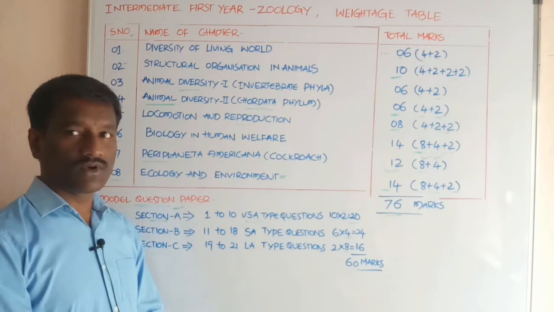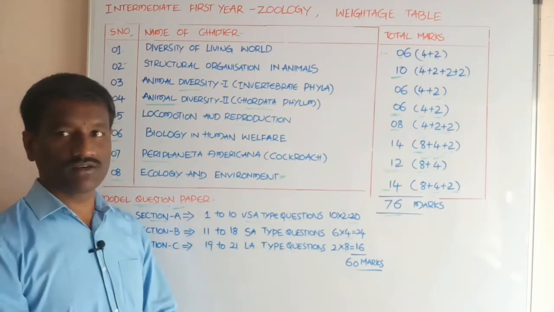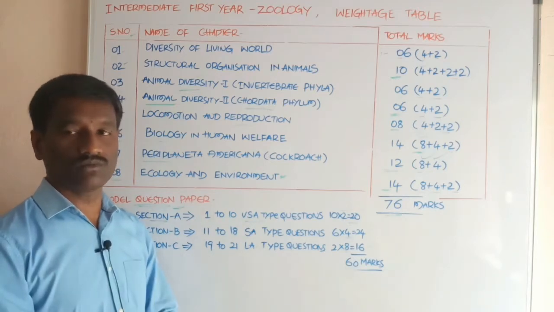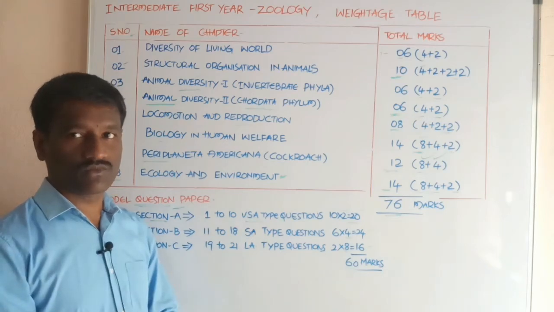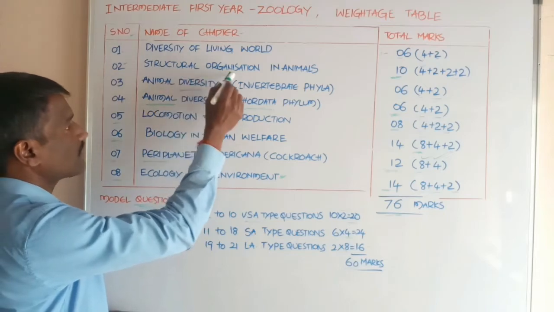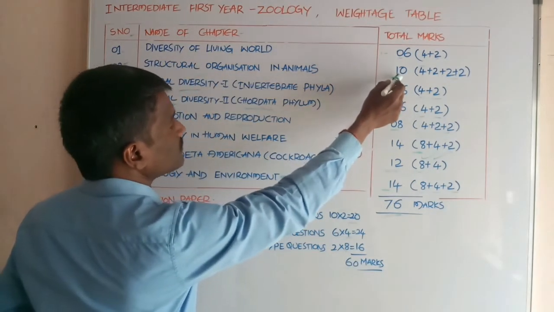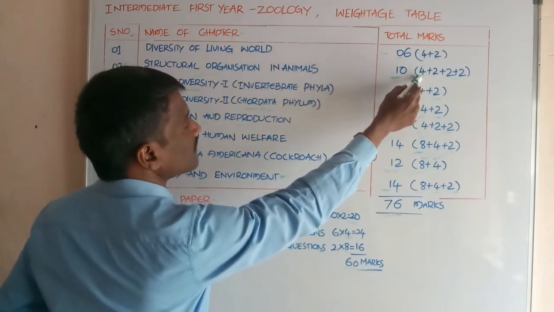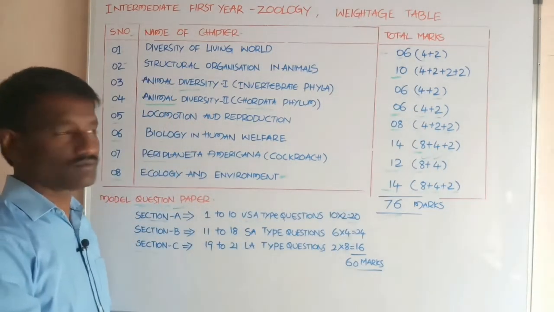And under animal tissues, 4 animal tissues are present. These are epithelial tissue, connective tissue, nervous tissue and muscular tissue. So these are the topics present in the second chapter, structural organization in animals. Weightage from this chapter is total 10 marks, with one short answer type question and 2 very short answer type questions.